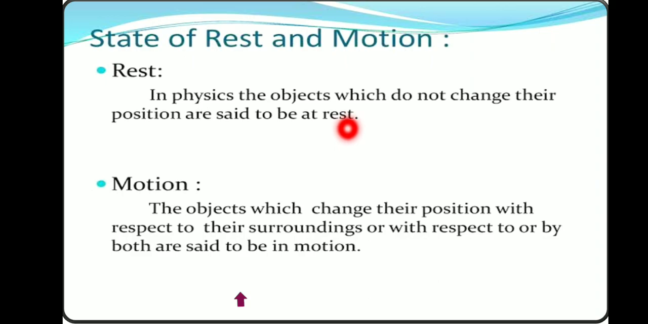So, two more important questions: define rest and define motion. State of rest and motion. Rest: in physics, the objects which do not change their position are said to be at rest. Motion: the objects which change their position with respect to the surroundings are said to be in motion.